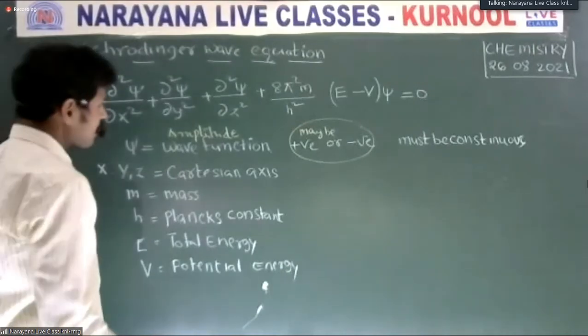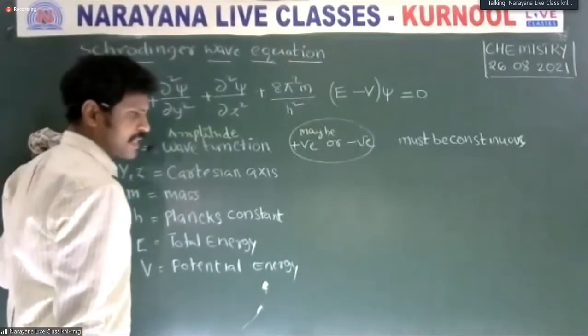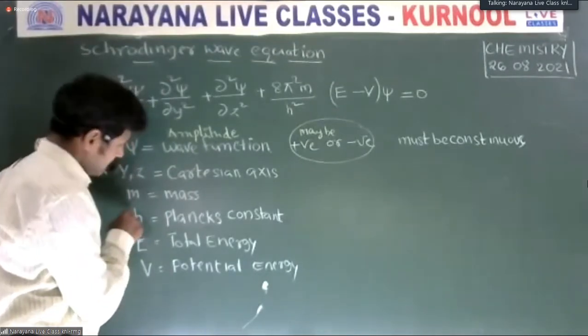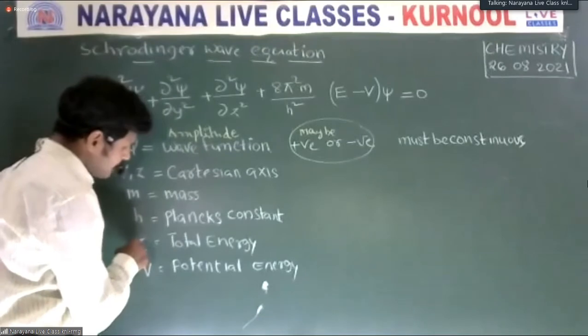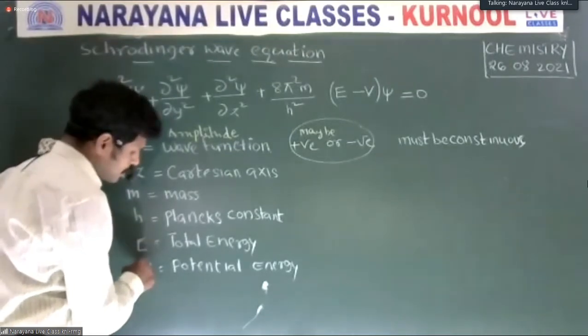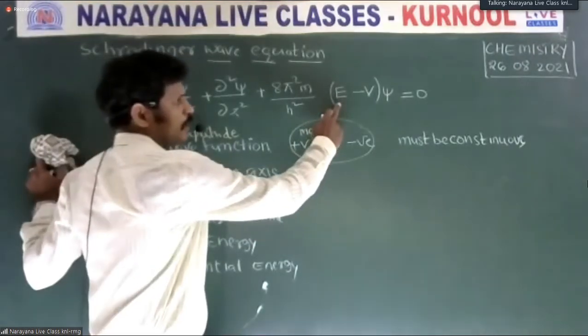X, Y, Z are Cartesian coordinates. M is the mass of the particle. H is Planck's constant. E is the total energy. V is the potential. Observe clearly, total energy